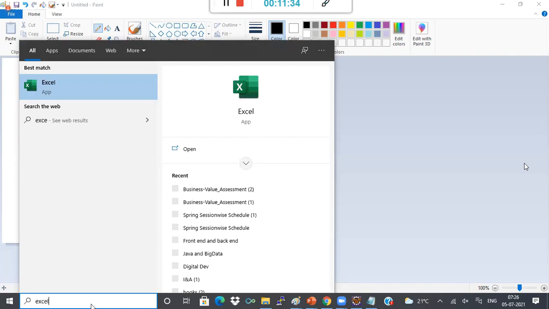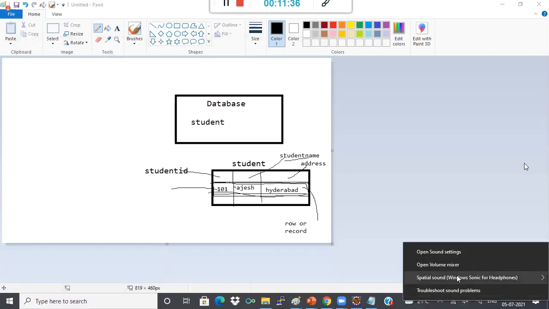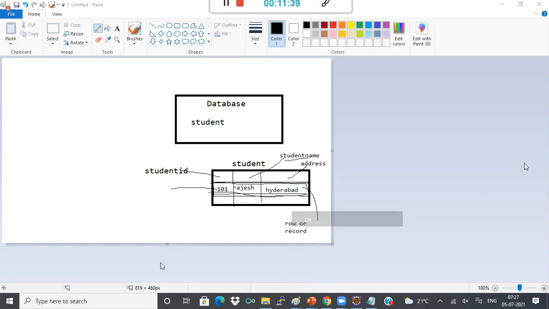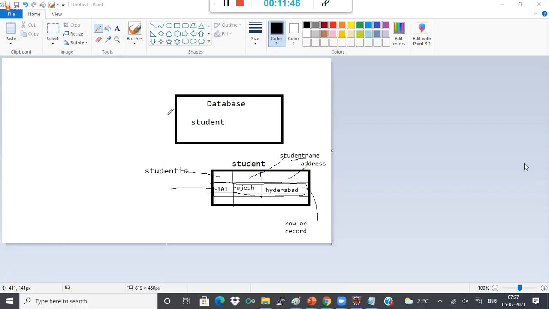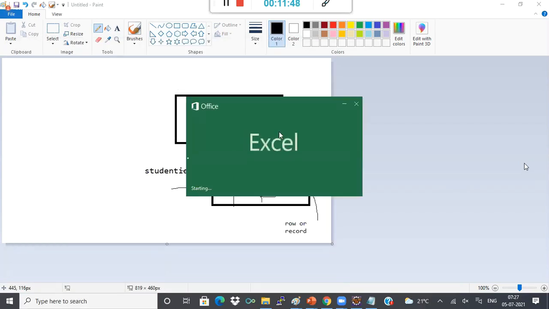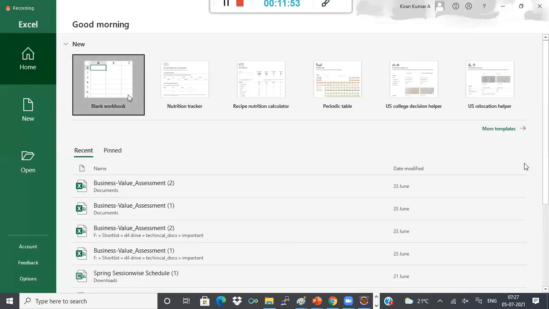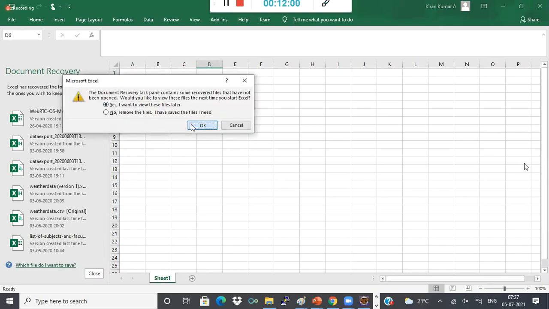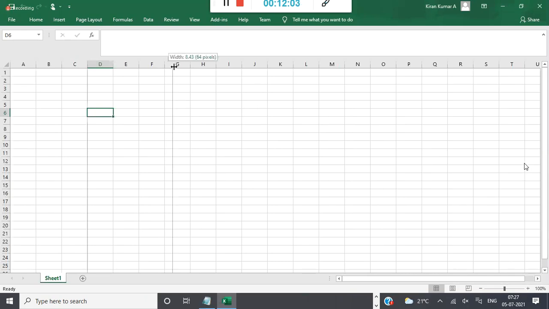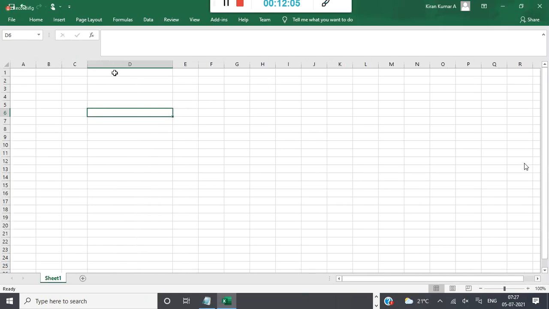So you can think of it like an Excel sheet. If you take an Excel sheet, how will it be?